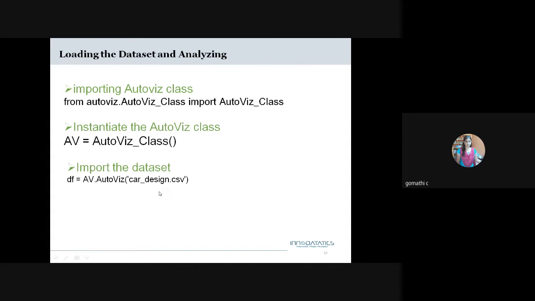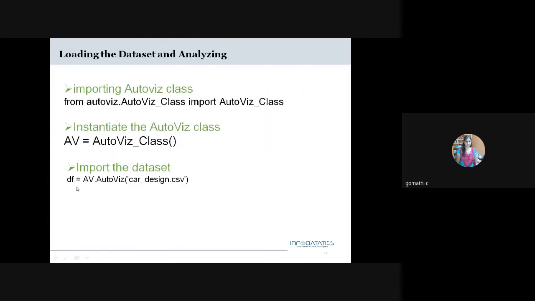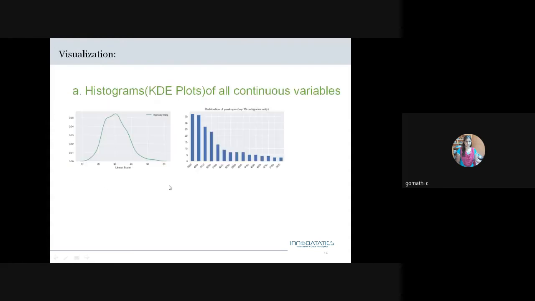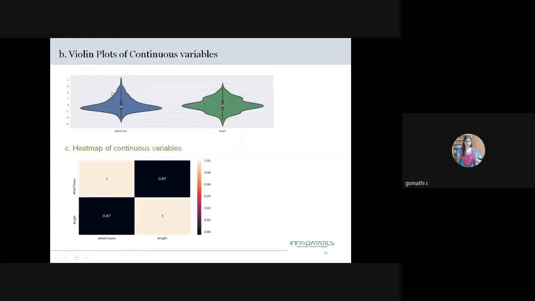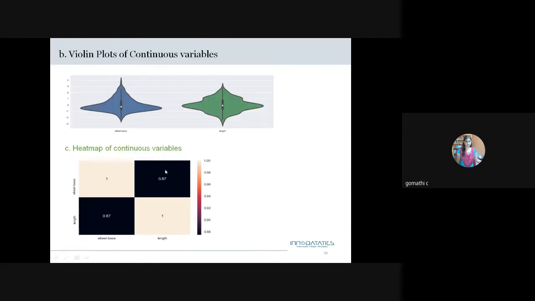This is the AutoViz library. Same, I'm using only 2 lines of code. See, AutoViz, I'm taking the car data set. First, I'm importing this AutoViz class and I'm taking this car data set. This is a histogram of that. It gives many visualizations: histogram, violin plots, heat map, scatter plot, for all the features.